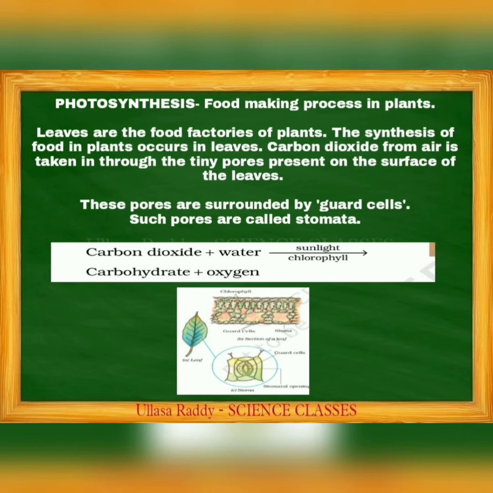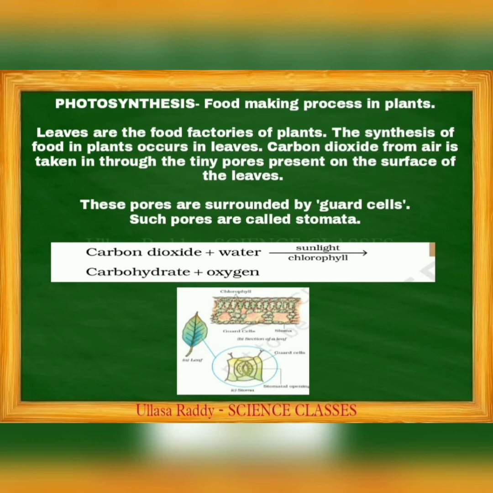Next, the photosynthesis process, the food making process in plants. Leaves are the food factories of plants. The synthesis of food in plants occurs in leaves. Carbon dioxide from the air is taken in through tiny pores present on the surface of leaves. These pores are surrounded by guard cells. Such pores are called stomata.